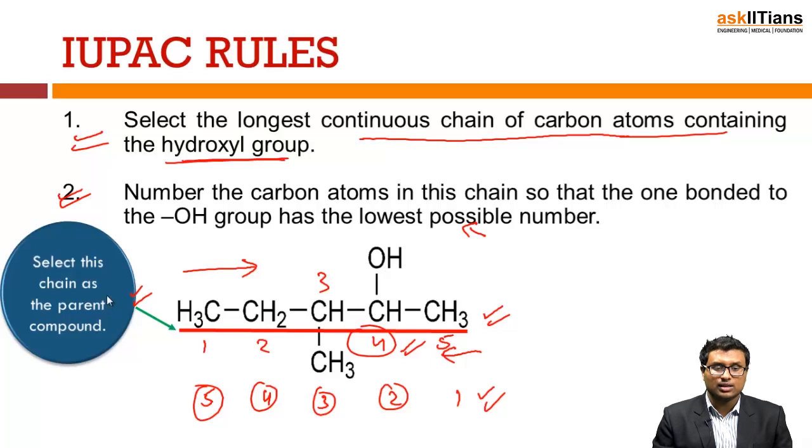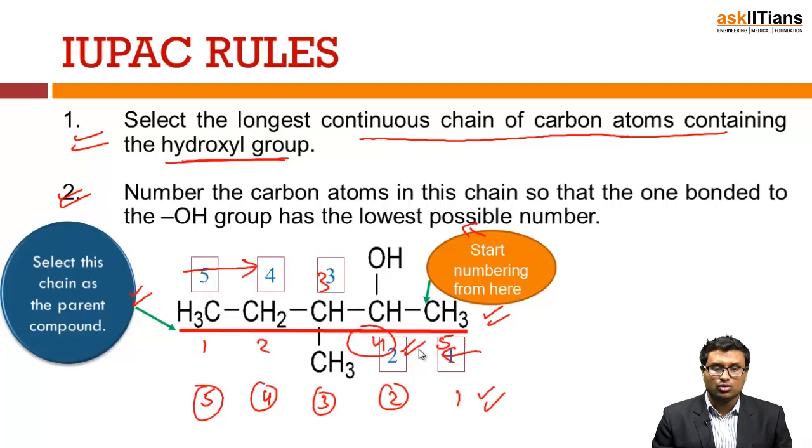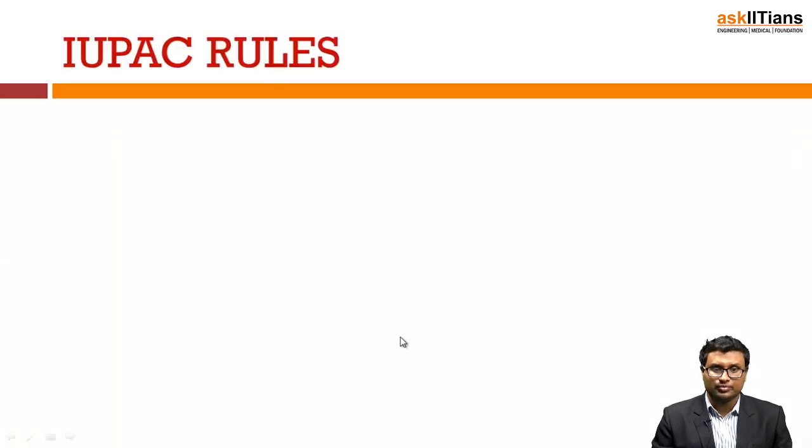So select the chain as the parent compound, and you have to start numbering from here, right? Because if I start numbering from here, I will get the alcohol at the lowest possible number. So 1, 2, 3, 4, 5. So 2 is that position.